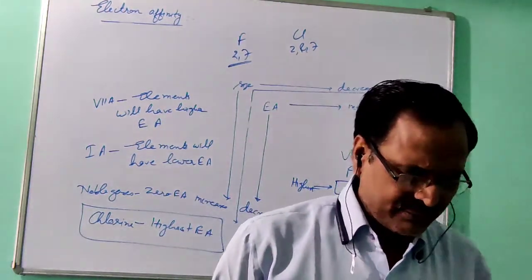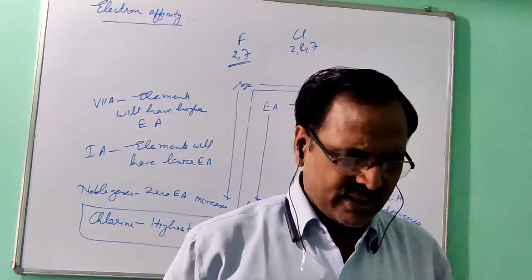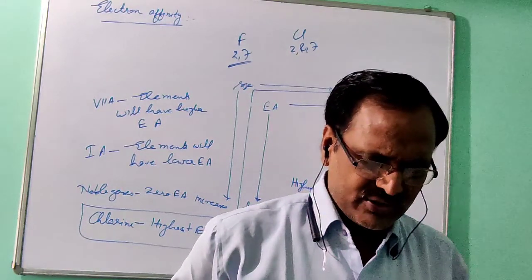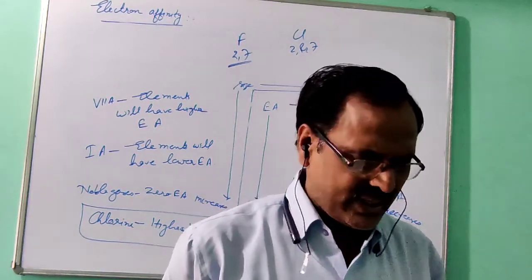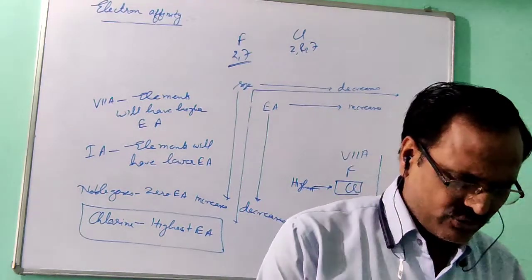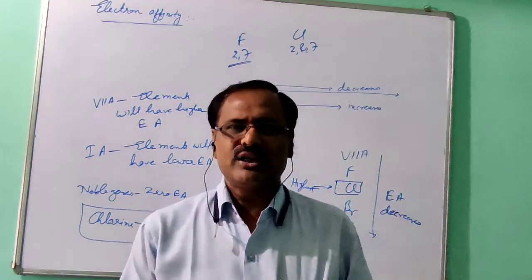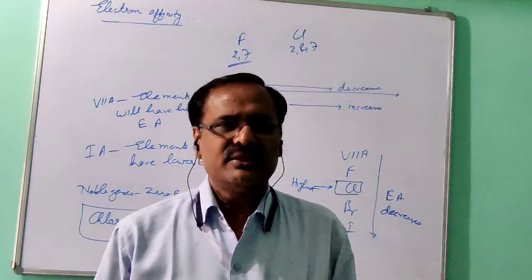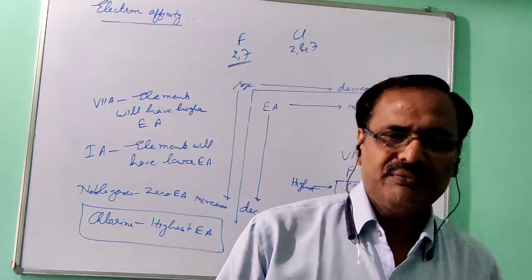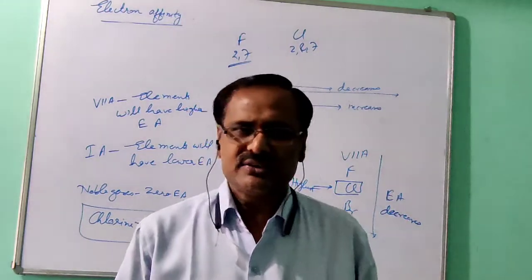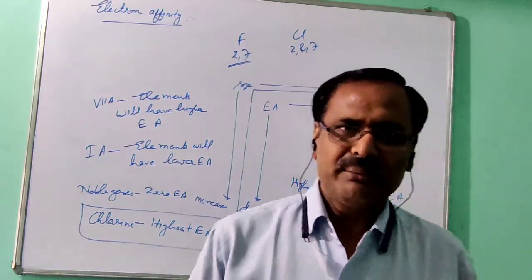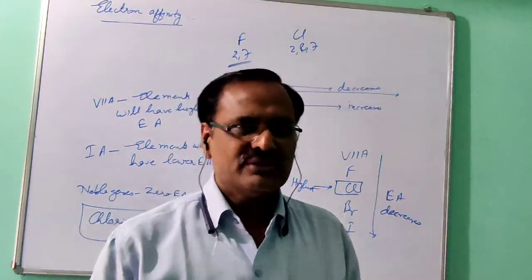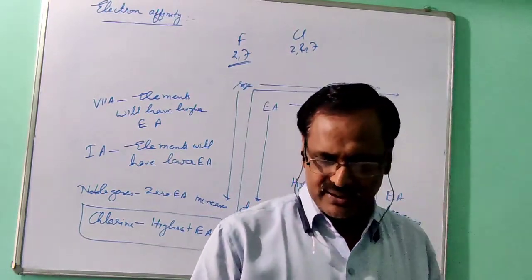They need not accept or donate electrons, they are already stable. They have no urge to destabilize themselves through gain or loss of electrons and hence do not form ions. So here the electron affinity of the noble gases is 0. This way you can give the answer: duplet or octet is complete. And if it is asked why noble gases do not form ions, they have stable electronic configuration, so they don't want to lose or gain electrons.